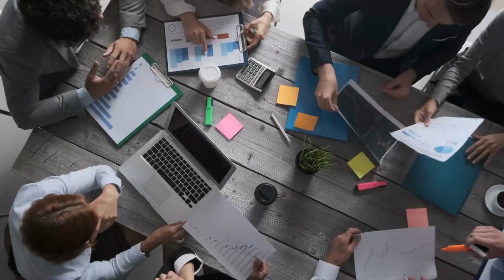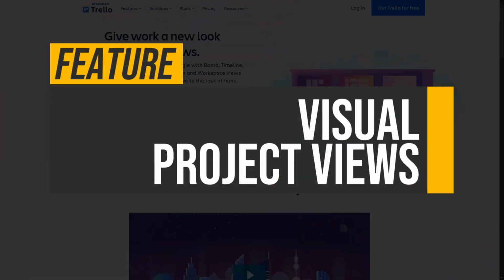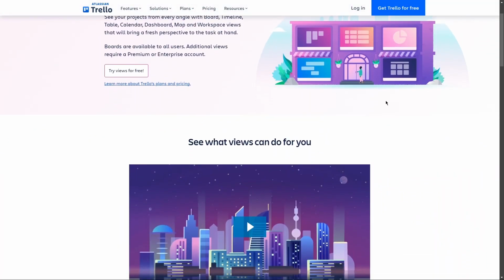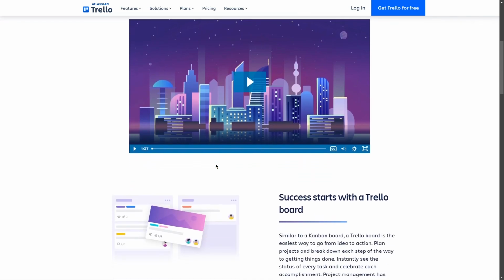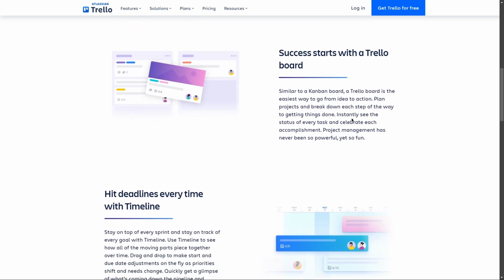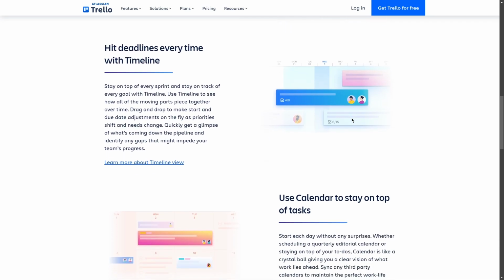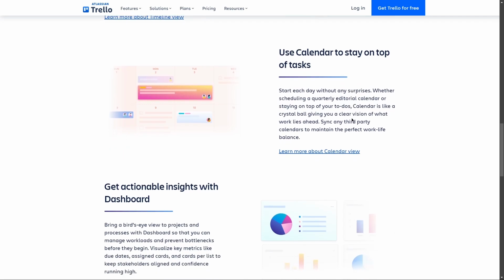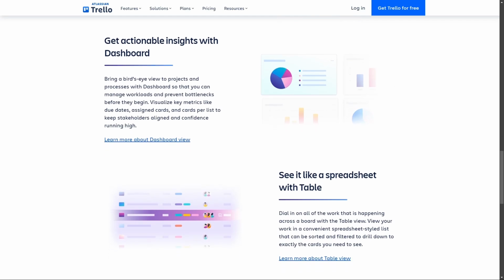Now let's talk about the top features of Trello. Visual project views. Trello offers multiple project views including board, timeline, calendar, and more, allowing users to visualize tasks from different angles. This flexibility enhances project management by catering to various preferences and needs. For instance, the timeline view helps track deadlines and dependencies, while the calendar view provides a clear overview of upcoming tasks, ensuring nothing is overlooked.